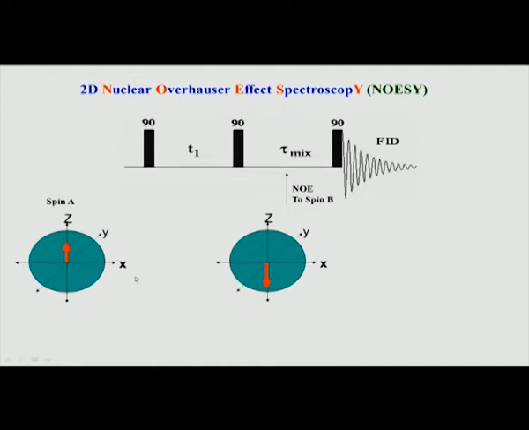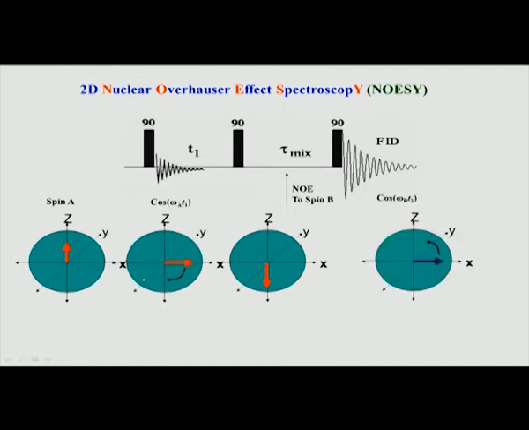Okay. So, now we apply this pulse. When you apply the pulse, we have the situation which we saw in COSY and TOCSY, that chemical shift evolution takes place for, let us say, some spin A. Spin A has a chemical shift evolution omega A, which is shown here. I have brought the magnetization onto the x axis, and that is evolving with chemical shift. Again, it is decaying because of T2 and T1.